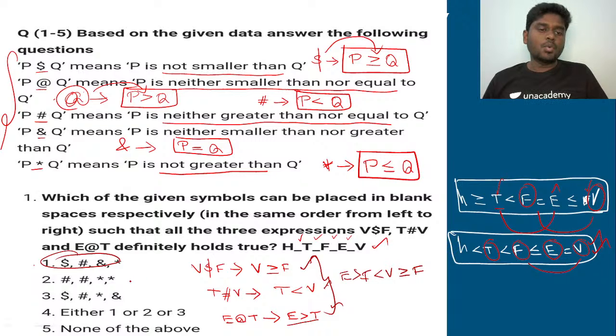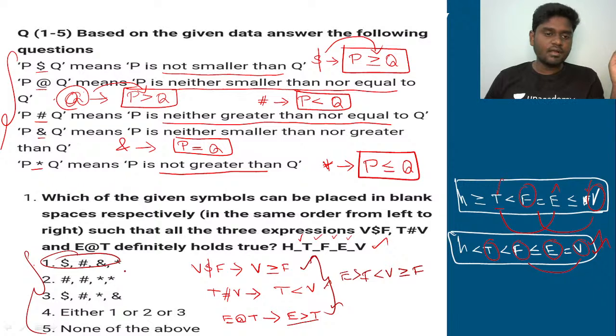Now, what I really want you to do now, better not take the third option and cross check whether that holds true or false. Why? Because out of 5 options, if you try to see, this holds true and this holds true. So what will be the possible option then for the first question? It's going to be either 1 or 2 or 3, right?